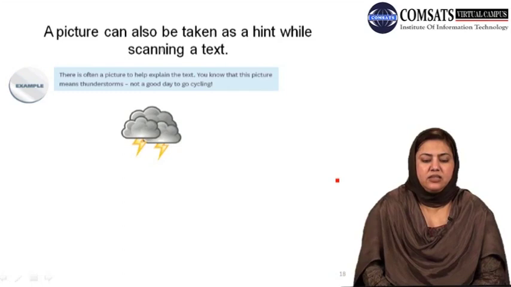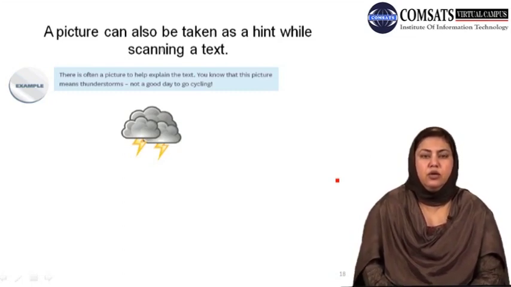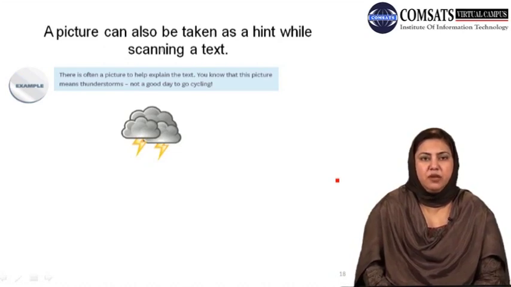So any such sign such as a cloud or a shining sun or rain, these would be indicators for you to scan a particular part of a specified newspaper to get information on weather updates.